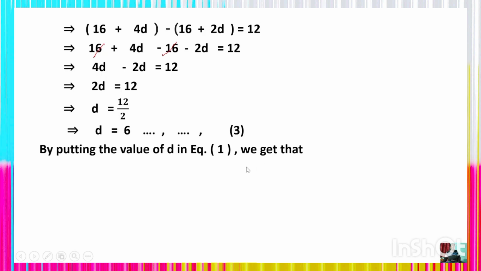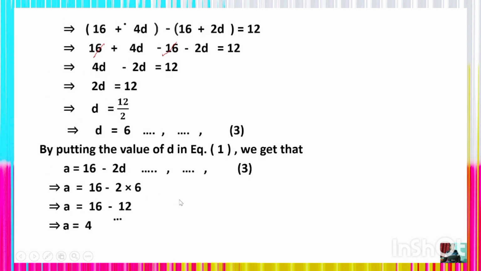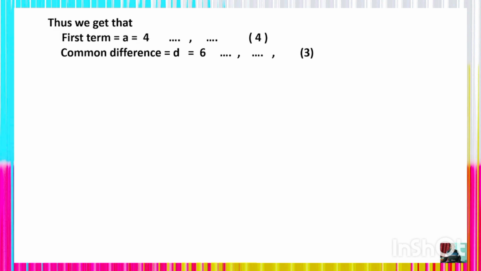The d value we got. Now putting the value of d in equation 1, we shall get a = 16 - 2d. So a = 16 - 2 into 6, which is 16 - 12, which is a = 4. Thus the first term is 4 and the common difference is 6. Thus we get that the first term a = 4 and the common difference d = 6.